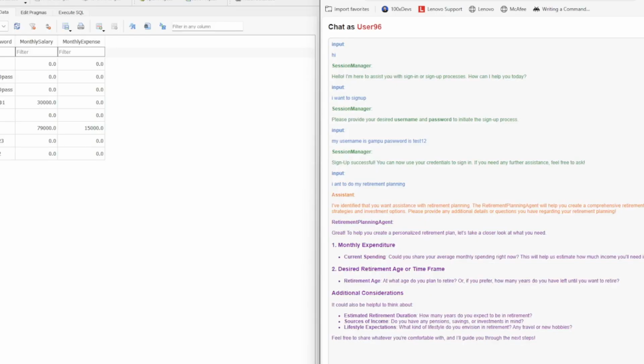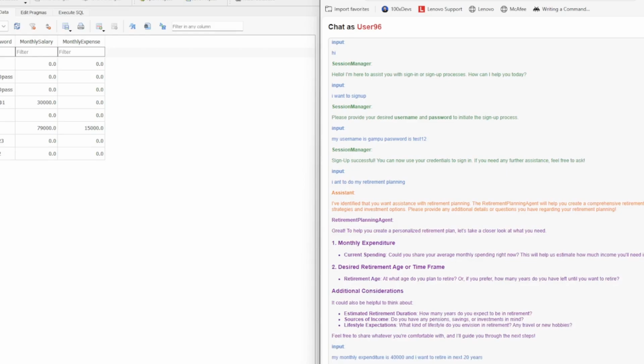Now the retirement planning agent is asking us two main questions: our monthly expenditure and our desired retirement time frame. Let's say my monthly expenditure is 40,000 and I want to retire in the next 20 years.